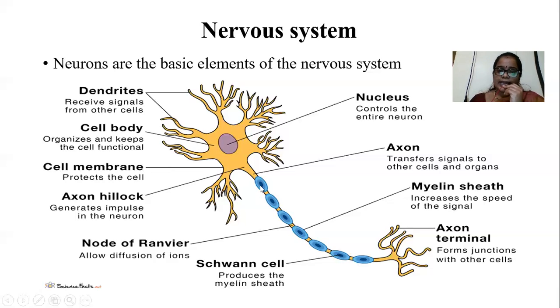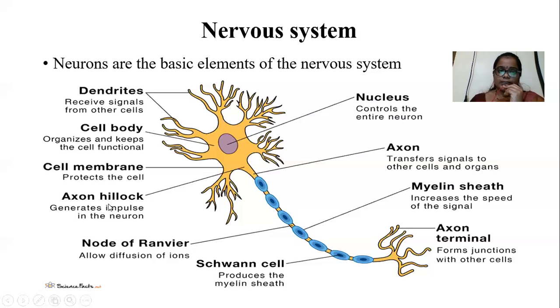This axon extends from the cell body with the help of a cone-shaped elevation. That cone-shaped elevation is known as the axon hillock. The axon hillock combines the two structures, the cell body and the axon. And what is the purpose of the hillock? The axon hillock generates the impulses in the neuron.